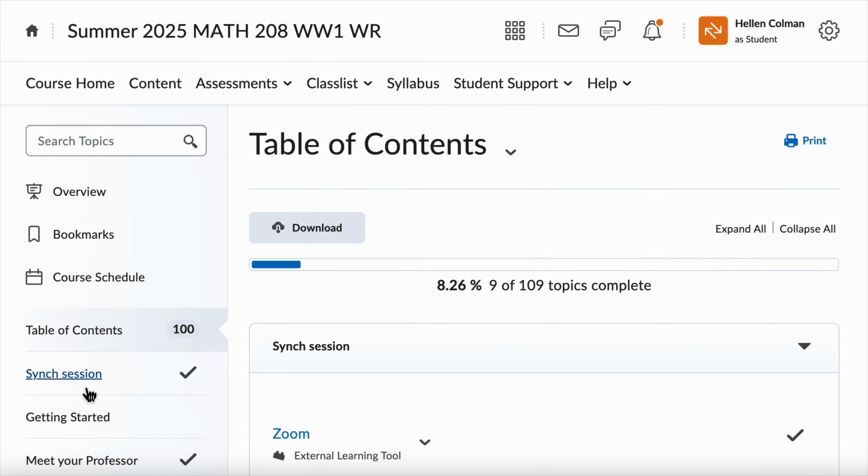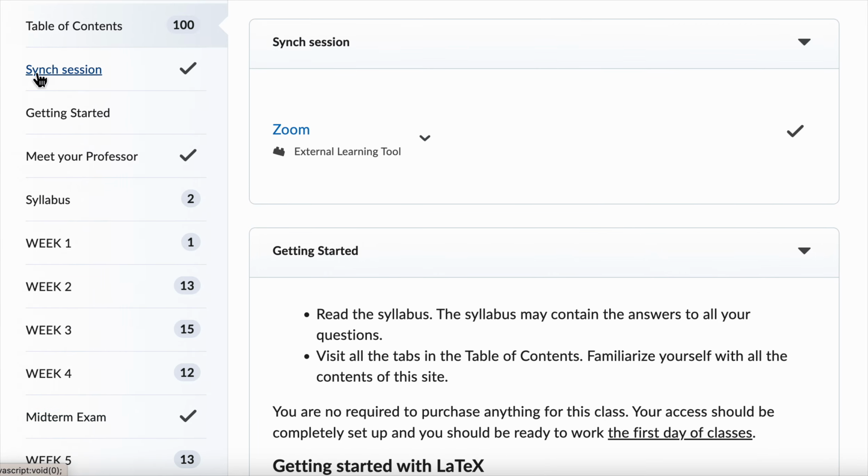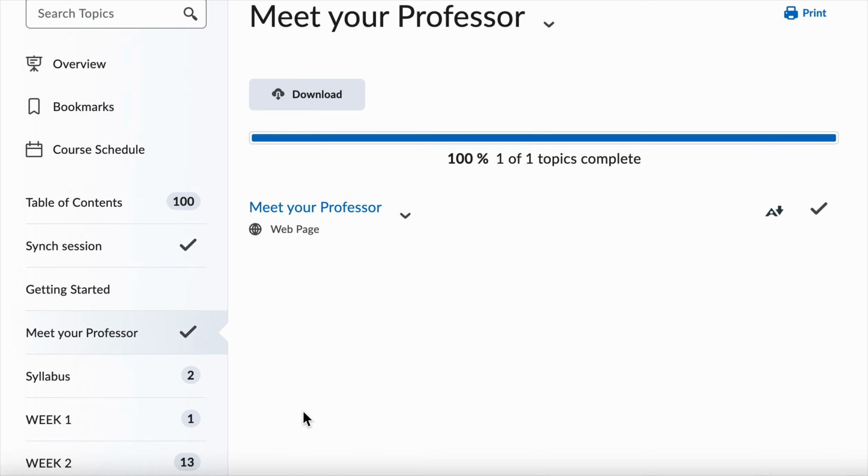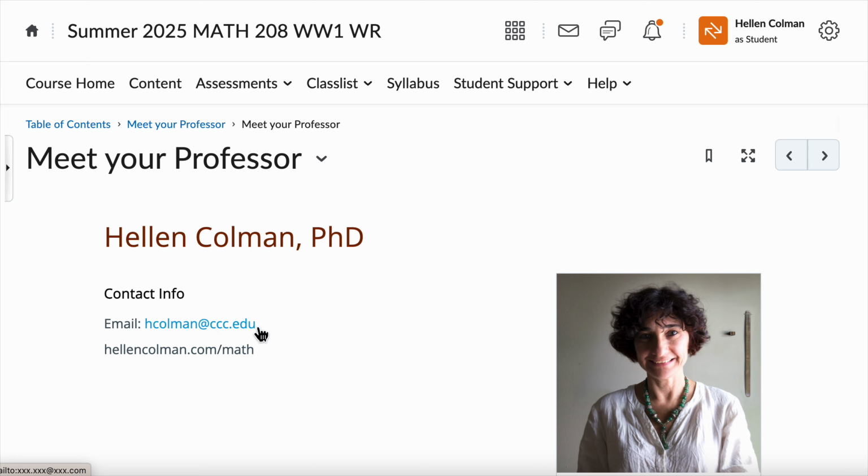Besides the synchronous session, you have here a label with Meet Your Professor. Here is where you will find my email address, where you can send me an email if you need to.